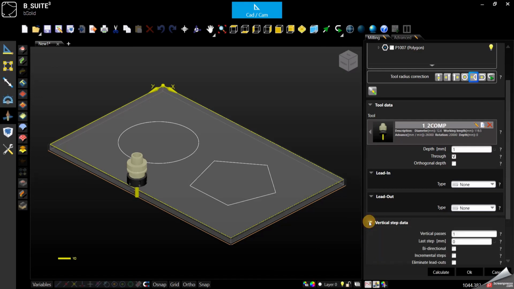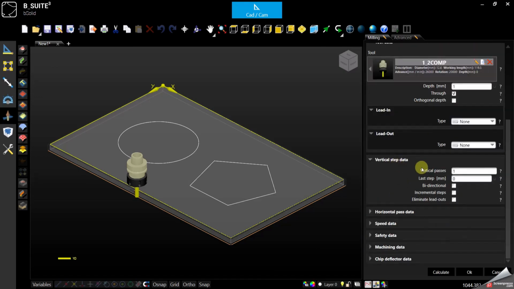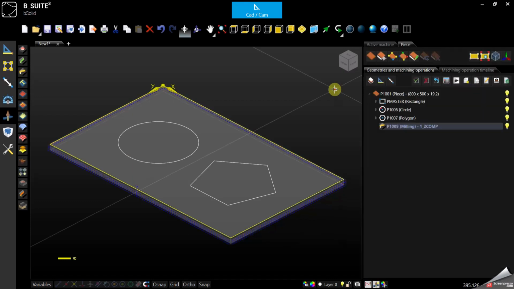Then the next tab is a vertical step. So we want to cut this panel all the way through in this case. And vertical pass is 1, so it will do the cut in one shot. If we want to split it, we can split it. And in this case, if I do not enable any other parameter here, let's see what is going to happen.